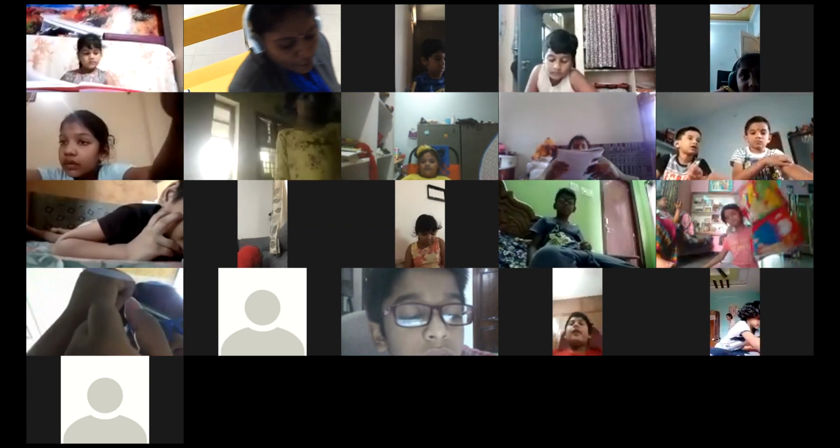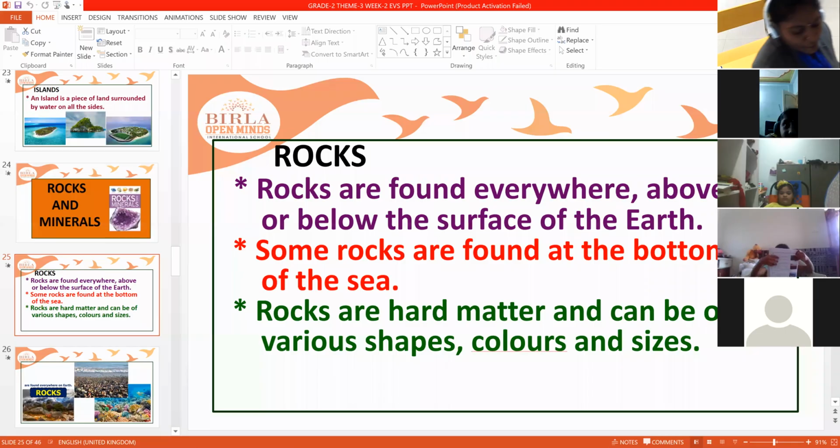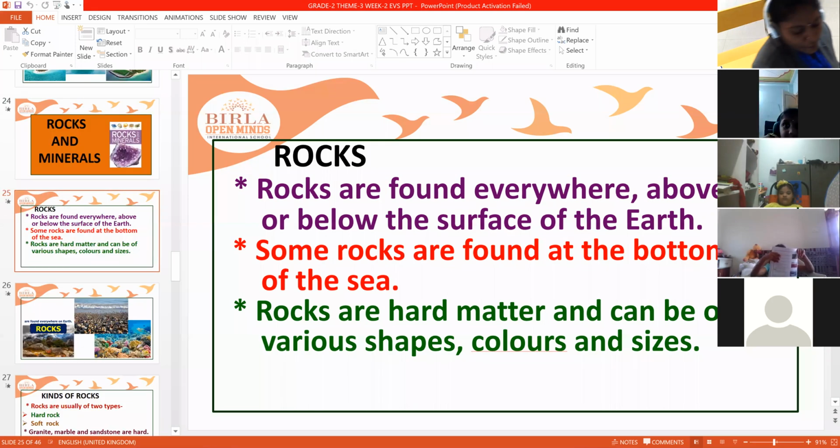Rocks and minerals. Rocks are found everywhere, above or below the surface of the earth. Some rocks are found at the bottom and some are found on the ground level. Even some rocks are found in the seas, meaning down at the bottom of the sea. Rocks are hard matter and can be of various shapes, colors and sizes.